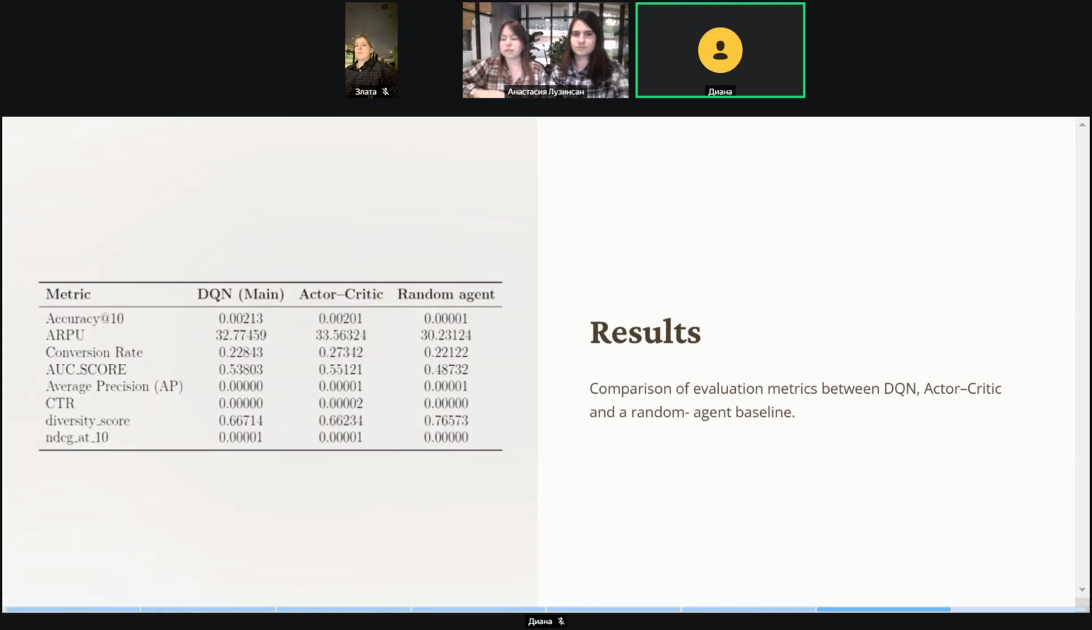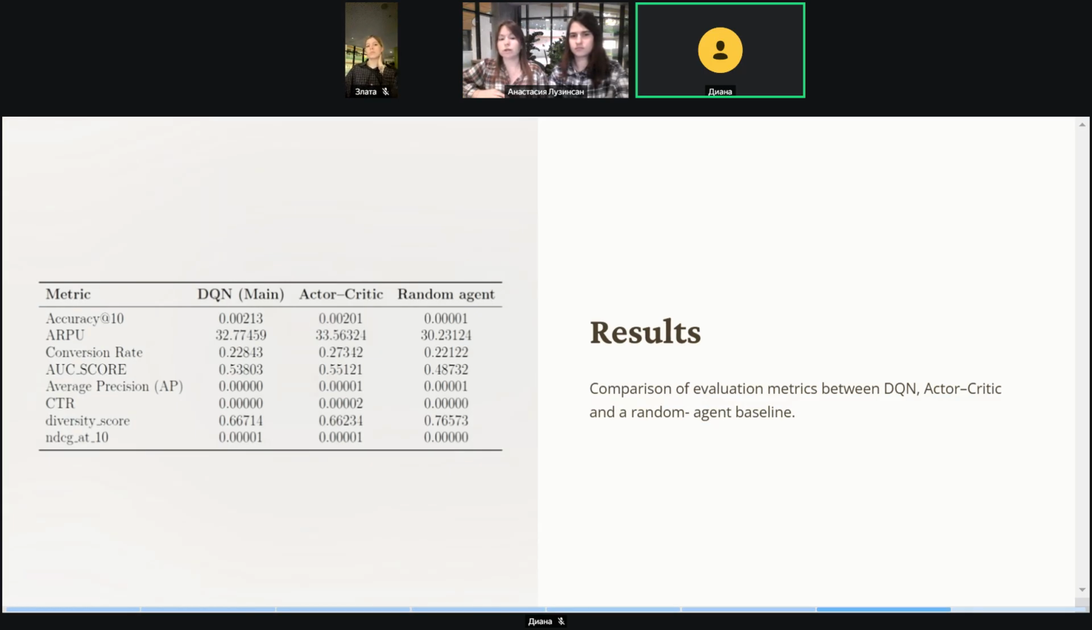And what about the results? We can't say that they are really good, but the results are the results. The Actor-Critic architecture demonstrates superior performance across key business metrics. It achieves the highest average revenue per user and conversion rate, consistent with its theoretical strengths in optimizing long-term rewards, especially important in environments with sparse high-value signals like purchases. Its higher NDCG further indicates a more effective ranking policy, likely due to adaptive session modeling via policy gradients.